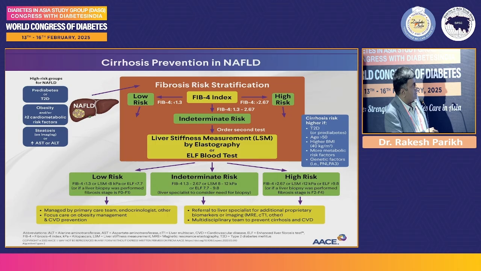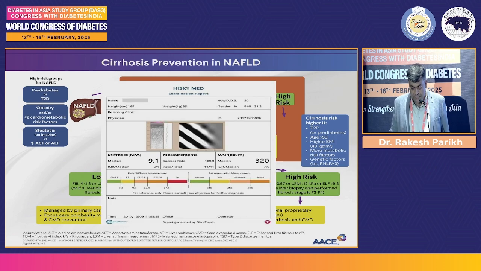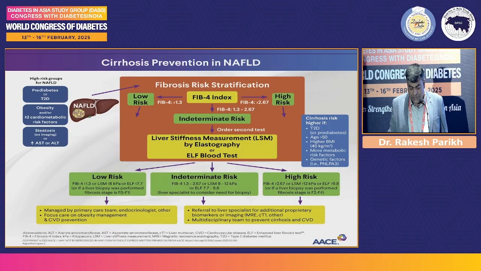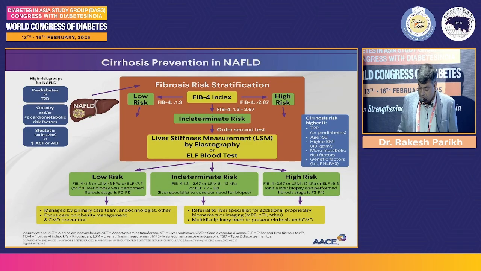Now there can be a category of patients who are having FIB-4 between these two values, 1.3 to 2.67. So these are the people who are having intermediate risk of progression to fibrosis. For these people, we need to go for a second test. In our case, most of the times we go for fibroscan or liver stiffness measurement by elastography. So with that, you get the 2 parameters which measure the stiffness as well as the fat content in the liver, and based on those results, you again divide the patients into 2 categories: low risk, they can be asked for lifestyle modification and routine follow-up. High risk and intermediate risk, you have to refer the patients to a person who is dealing with such patients.